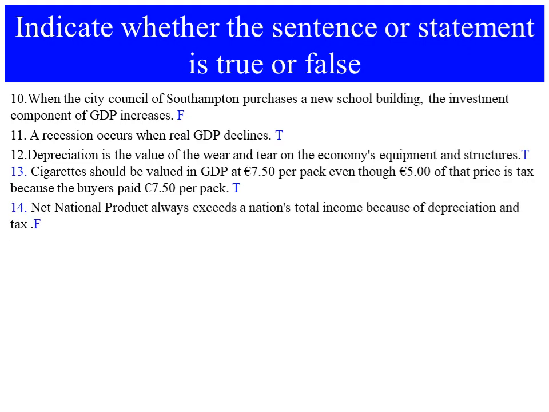Number 14, net national product always exceeds a nation's total income because of depreciation and tax. This is false. You can get it from my YouTube how it is false.